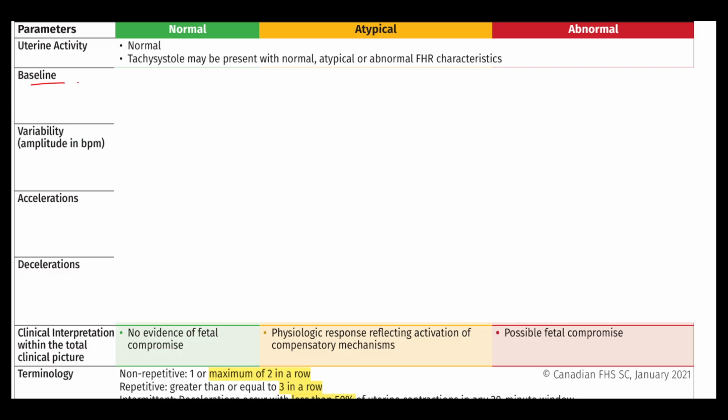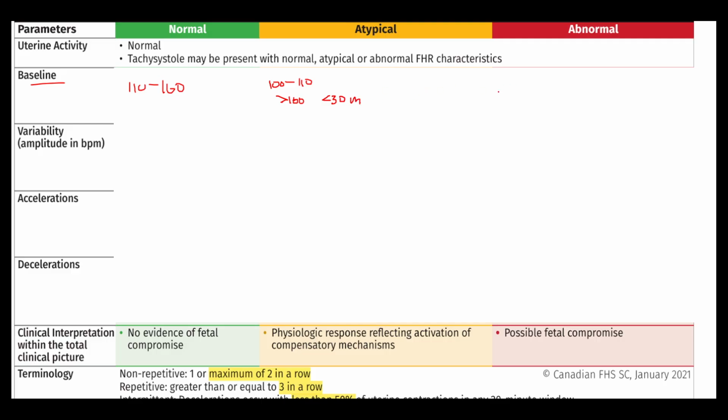So normal baseline is 110 to 160 beats a minute. And you can deviate from these as long as it's a very short deviation. So atypical baseline would be below 110 but above 100, so 100 to 110, and then you can be over 160 if the duration of tachycardia is less than 30 minutes, I believe.